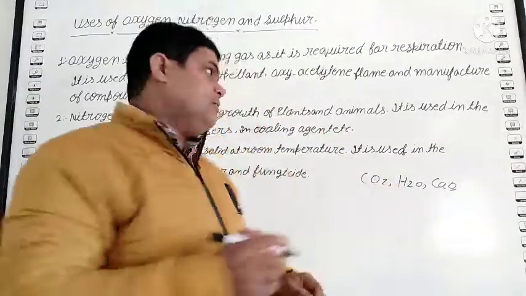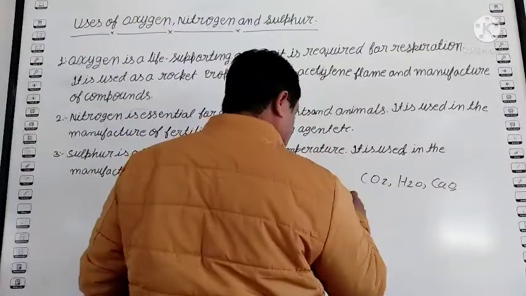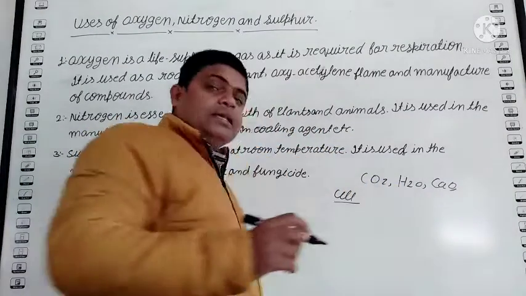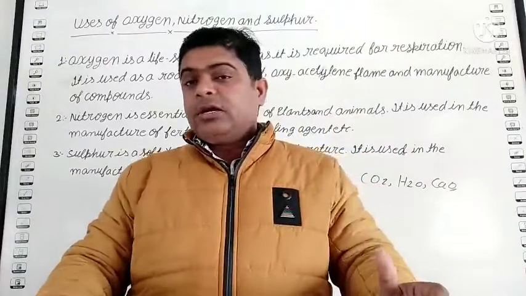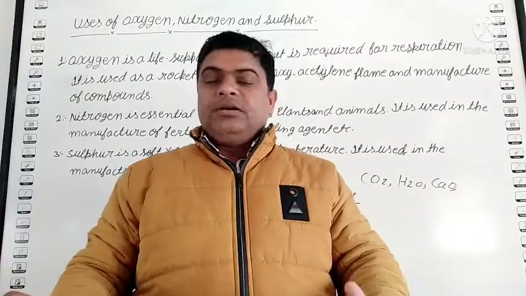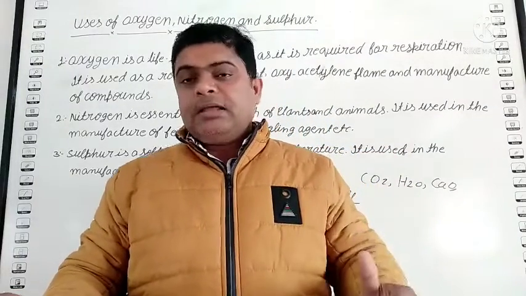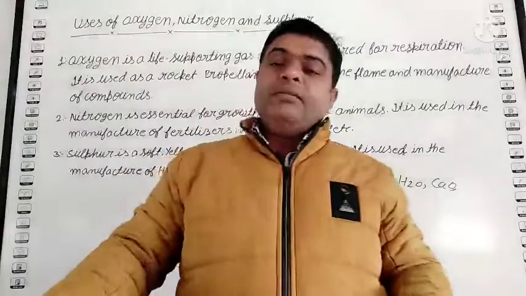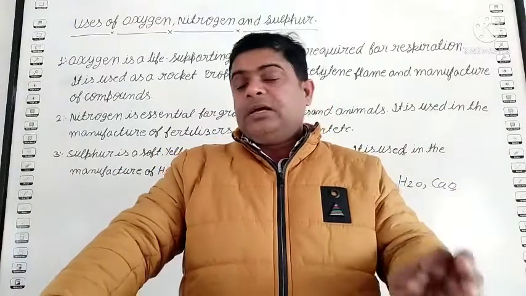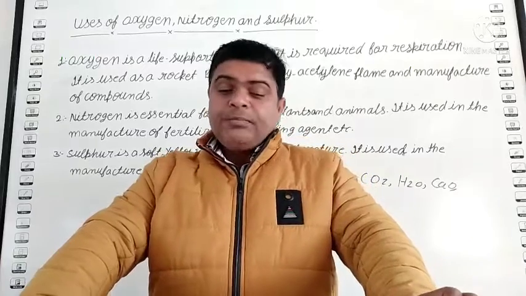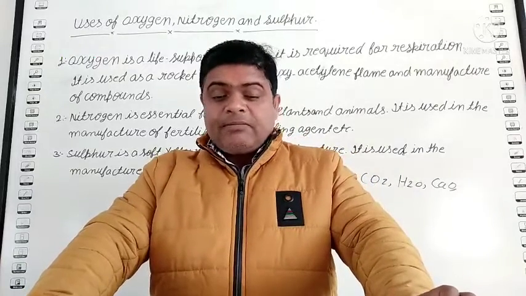You know cell? C-E-L-L. Our body is made by cells. Such cells are made by protein. And you know, student, cells join together to form tissues, tissues form organs, and organs make one body. Means the cell is made by protein. So student, that's why nitrogen is used to make protein, which is the building block of life.